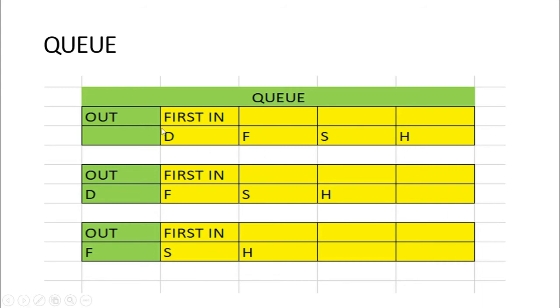In DFSH, D is the first person who has entered it. So the first person to leave the queue will be D. The second person will be F. This is the concept of a queue.